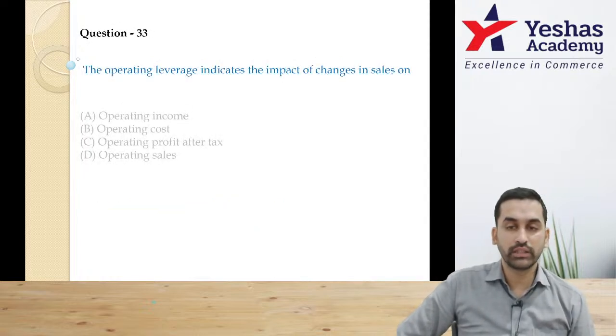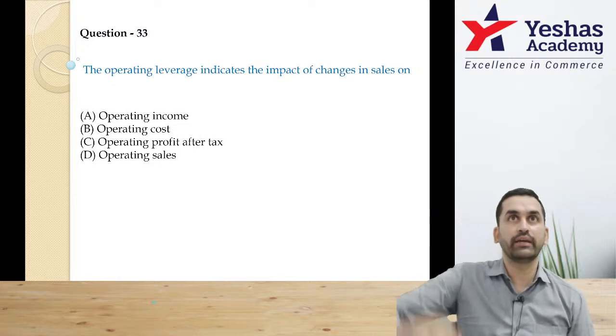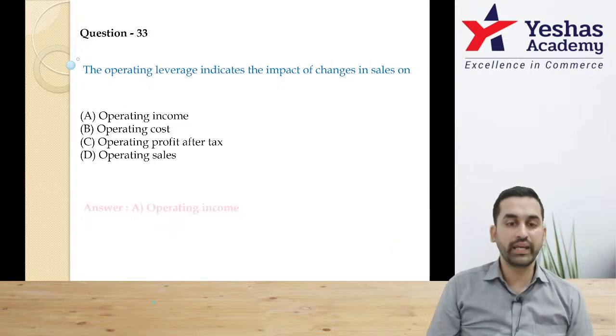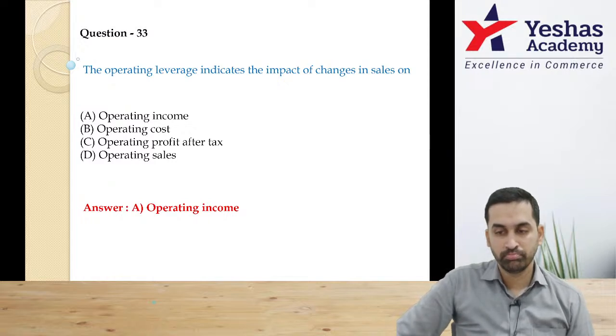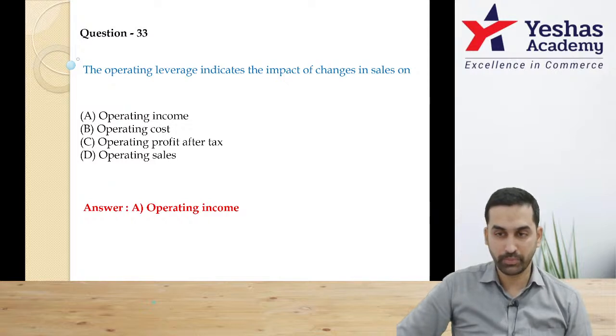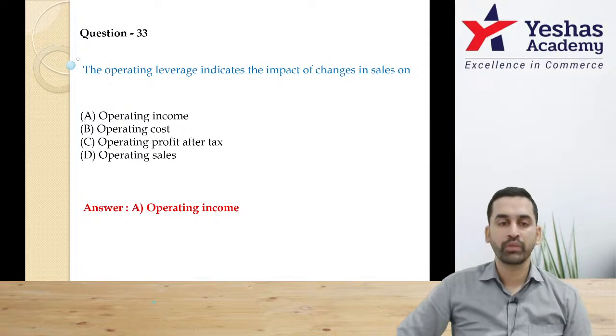Let's move on. 33. Operating leverage indicates the impact of change in sales on change in what? Sir, they are talking about top items, correct? Profits. Day-to-day income. Day-to-day income is operating income. Correct? It should be option A. Change in sales, change in profits. Profits here mean day-to-day profits, operating profits or operating income.